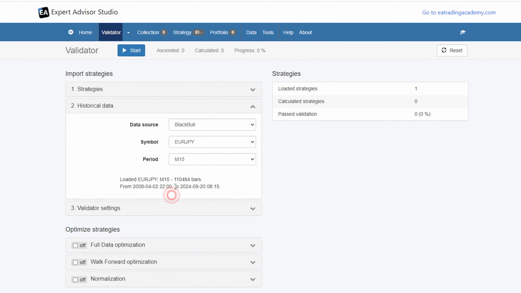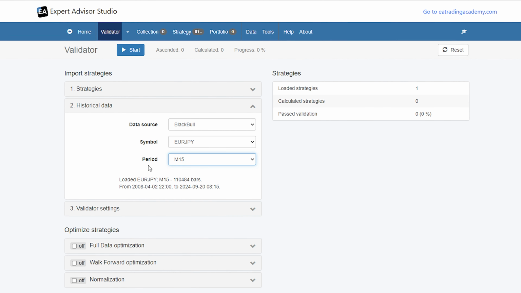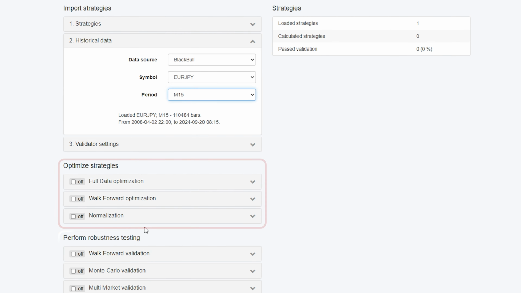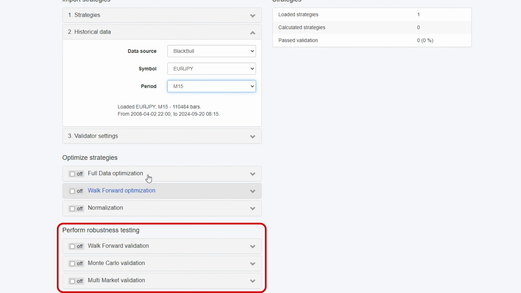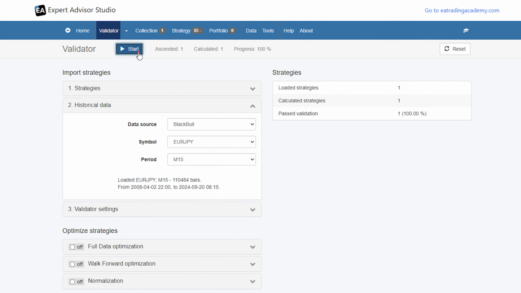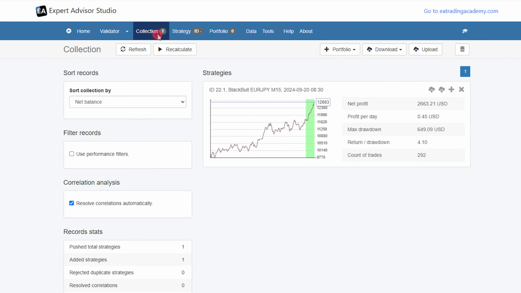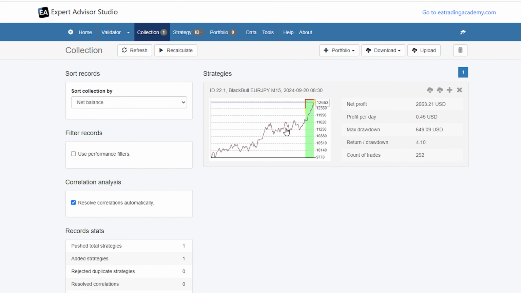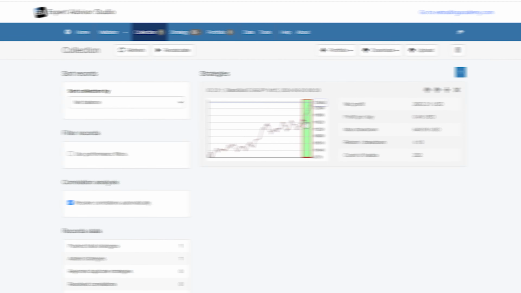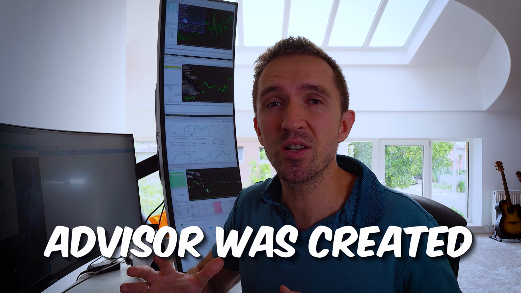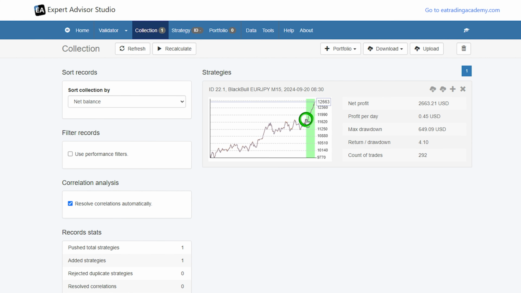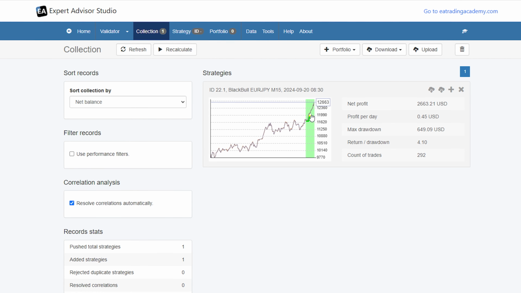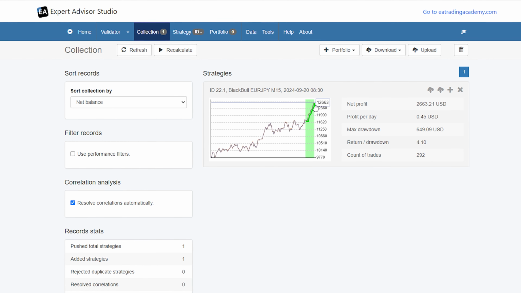Then I can select which broker data to use, and I can optimize or perform robustness testing while uploading it or while I'm validating it. However, I'll click on start and you can see that the strategy was added to the expert advisor studio. The green period shows the out of sample, or in other words, this expert advisor was created some time ago right at this point, and we were using the historical data, but we can clearly see how this expert advisor performed after it was created.